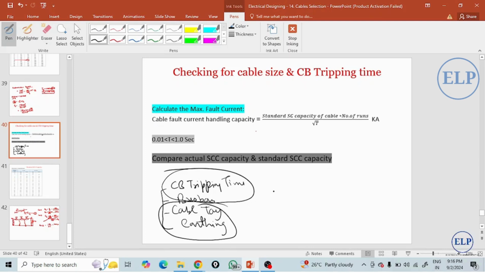And the day after tomorrow, we will start our Dialux software. In this software, we will discuss interior designing: how to create a room with walls, how to color, how to place different objects in a room, then how to select a lighting fixture and simulate that lighting fixture or lighting design in the software.